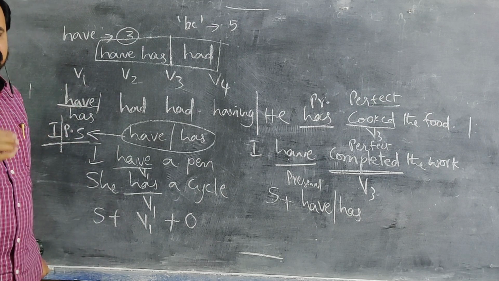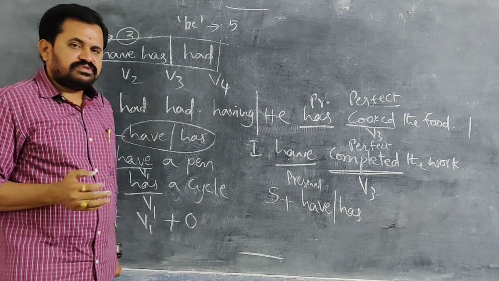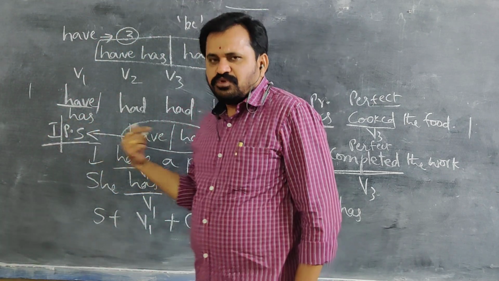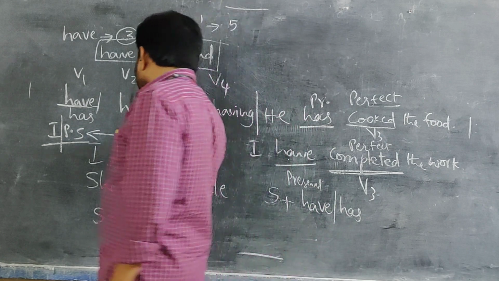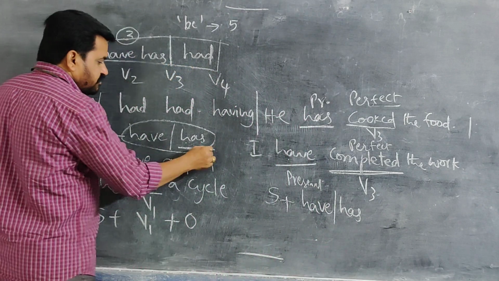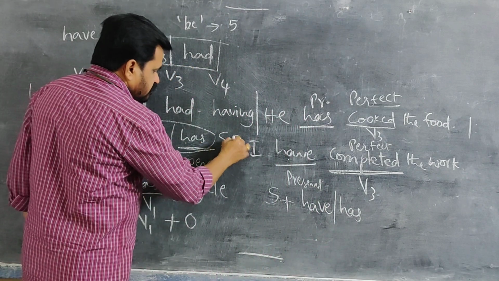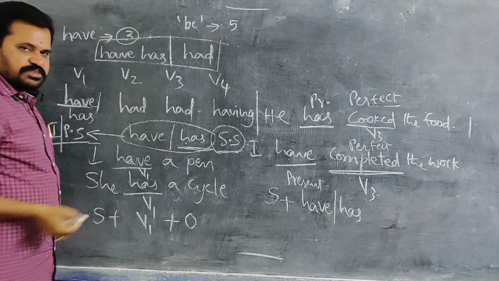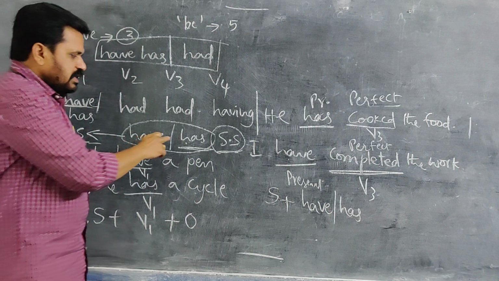If you want to use have, you can use only these subjects. If you want to use has, the subject must be singular. SS means singular subject. With the singular subject only, you can use has.